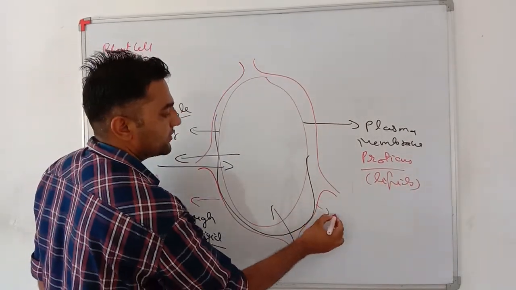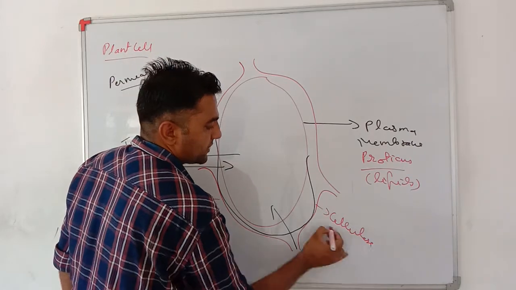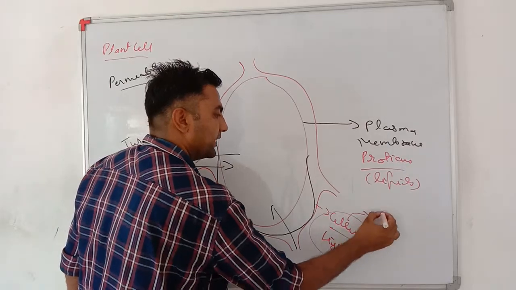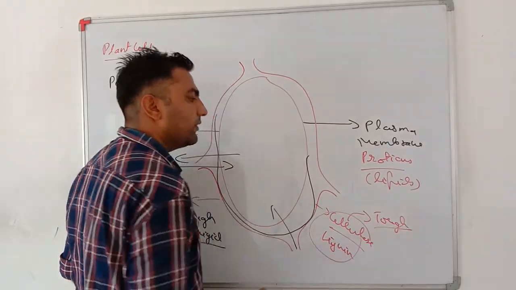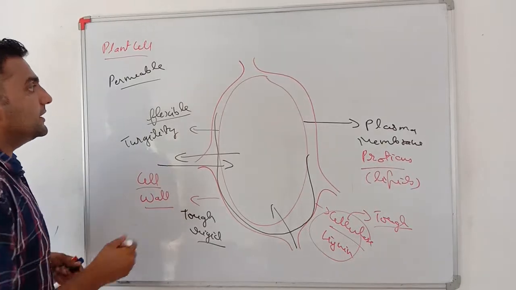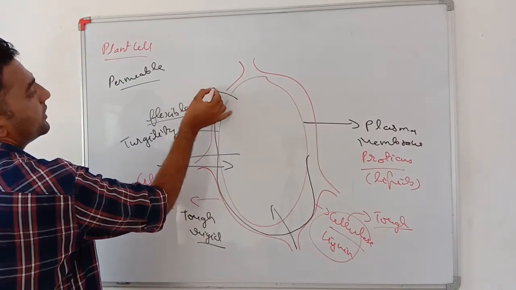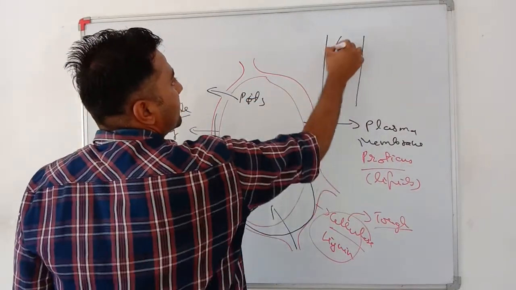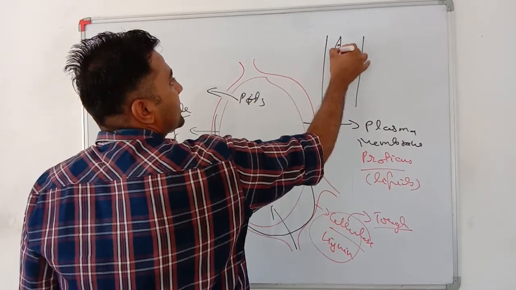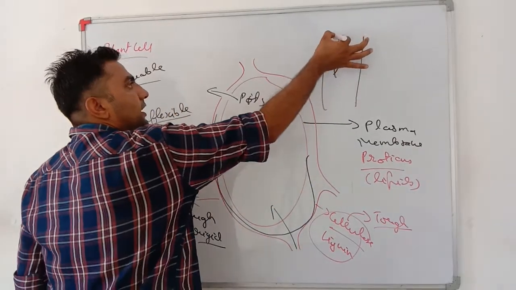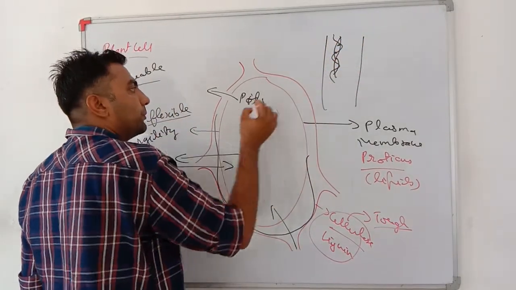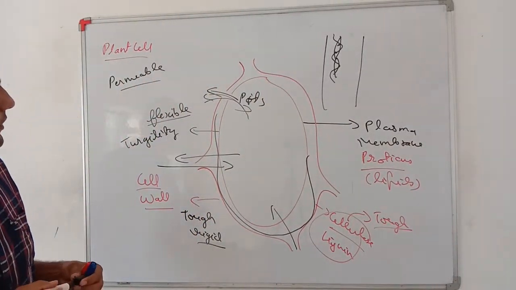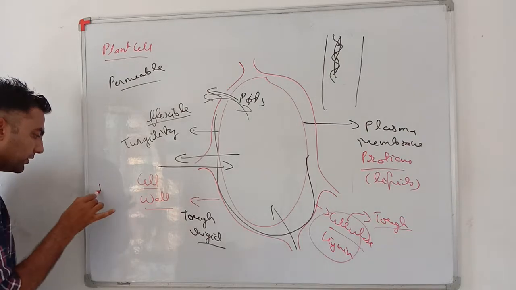Whereas this cell wall is made up of cellulose and lignin. Very important, this thing becomes very tough. Moreover, in plants, this cell wall also has holes known as pits. In xylem cells, there are pits present. Pits means holes. These pits allow the transfer of water, and allow a lot of good exchange of material in the cell.